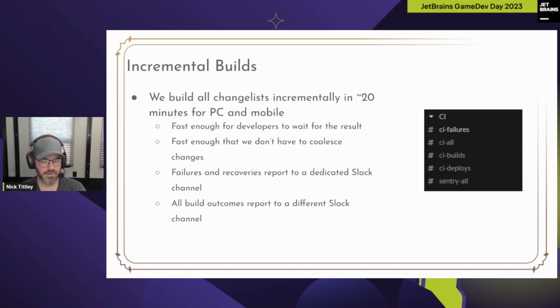And so if a message goes there, something's broken that shouldn't have been broken, and we're all kind of keen to jump on it and go fix it. The build outcomes are reported to CI builds, and you see I have muted it there, for those that are keen-eyed Slack users. That's because it's quite noisy, and we only really go and watch our build when we check in something in that channel. If not, it's more informational than it is useful.